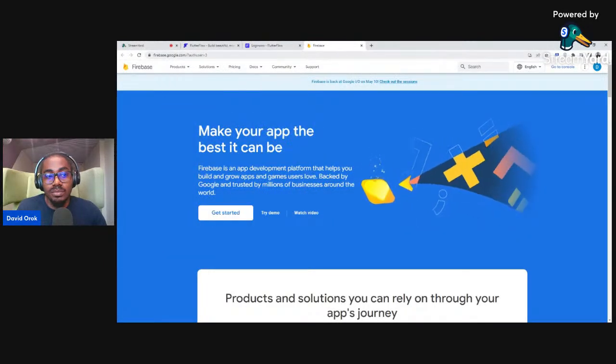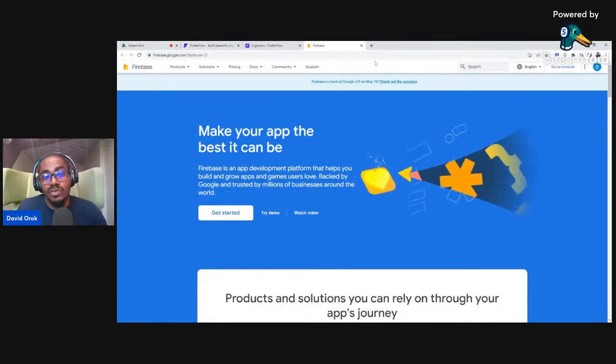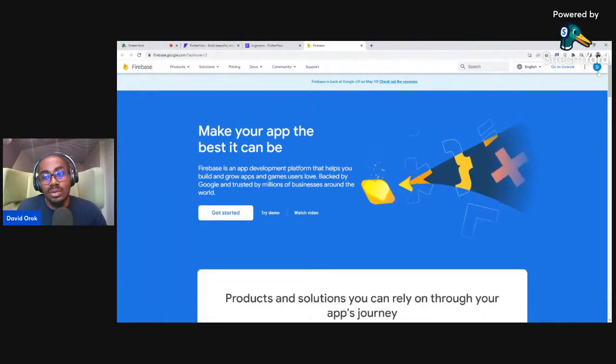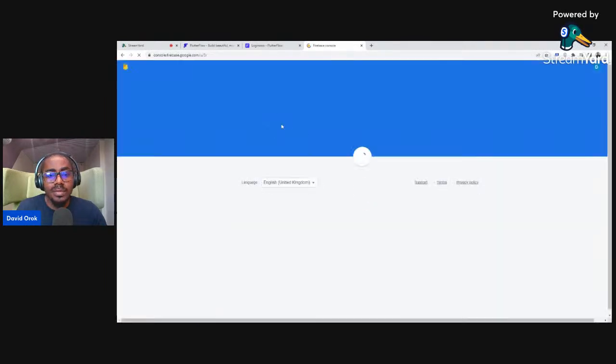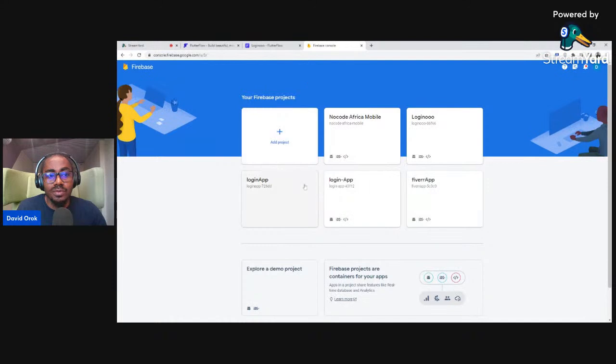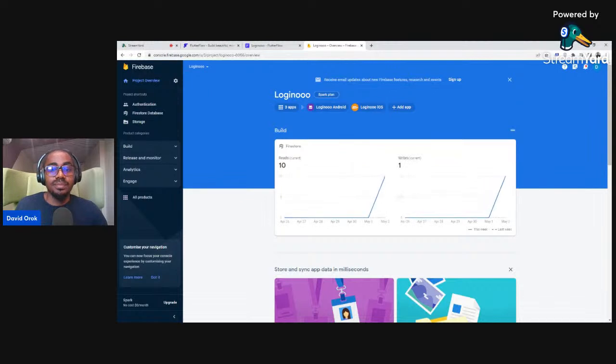Okay. So this is Firebase for a project. You just come here to firebase.google.com after you've already signed into your Gmail account. If you don't have a Gmail account, you have to create one, right? So I'll just click here, go to console. It'll take me to the console for my Firebase. So I'll see the different projects that I have here, and I'll just click on the one that I want, which is the Logino here.